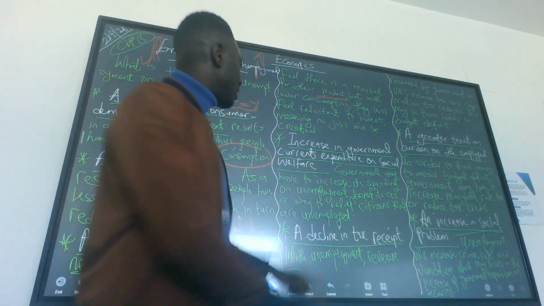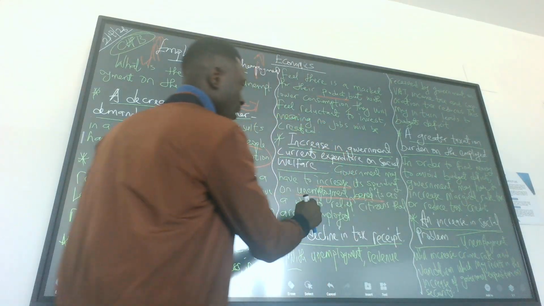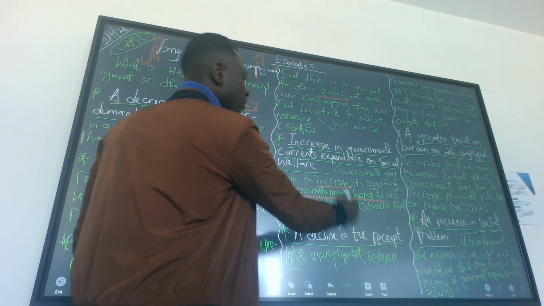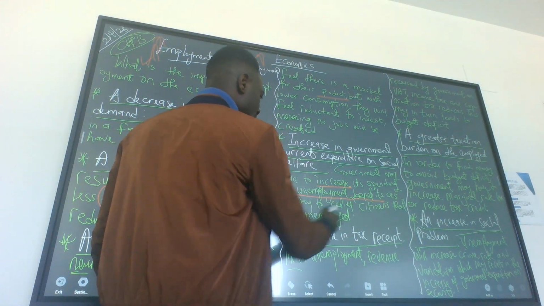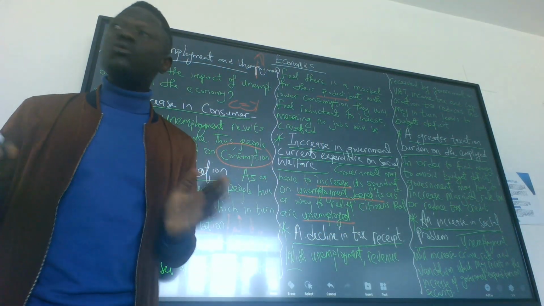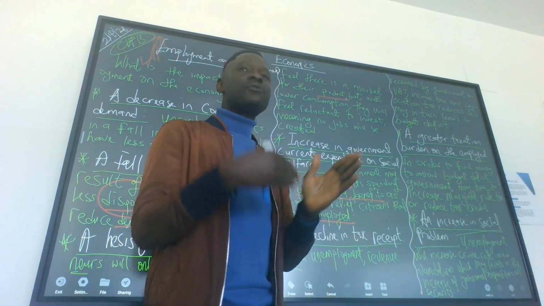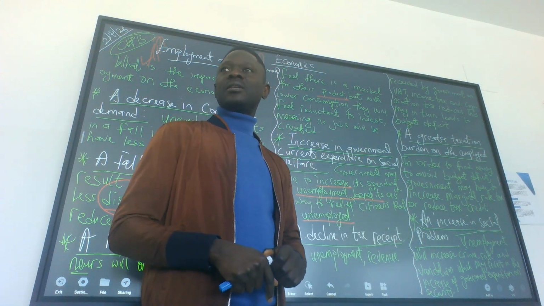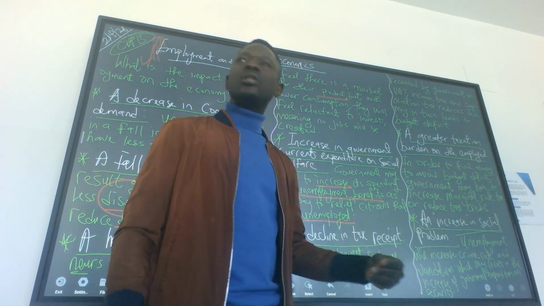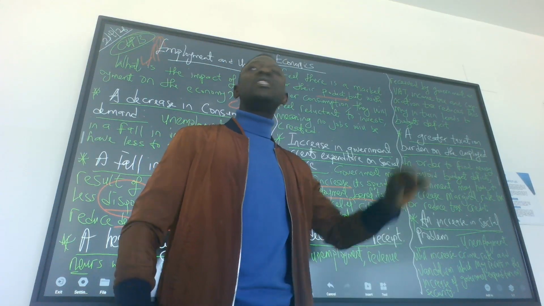Government will have to increase its spending on unemployment benefits as a way to relieve citizens who are unemployed. Those who don't have jobs have to go to government for help, so government has to find a way around it. So government has to spend more on unemployment benefits, and that increases government expenditure.